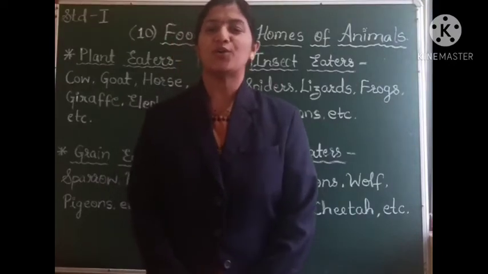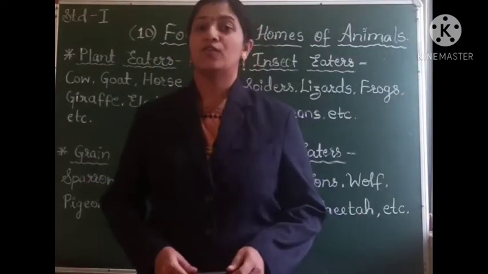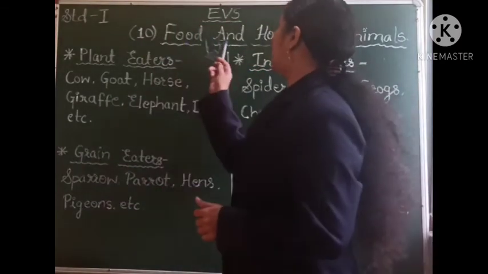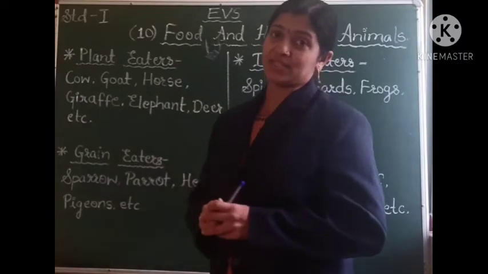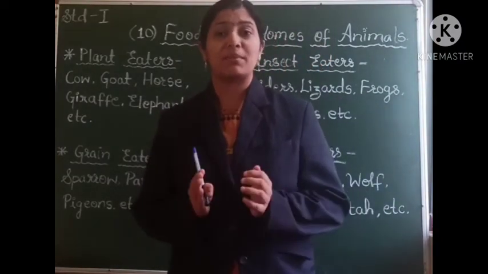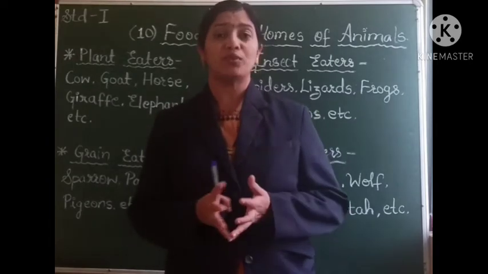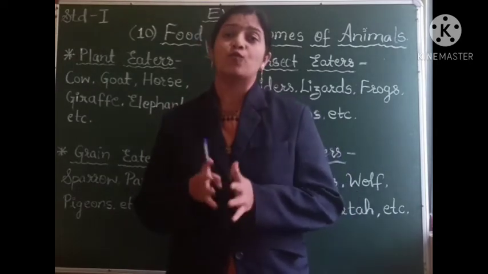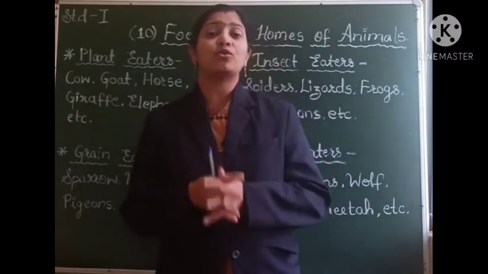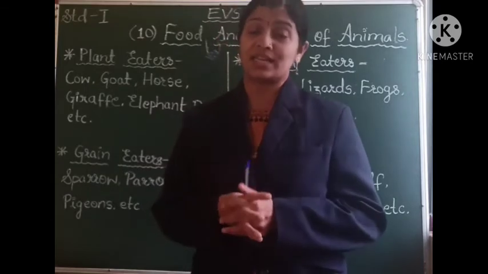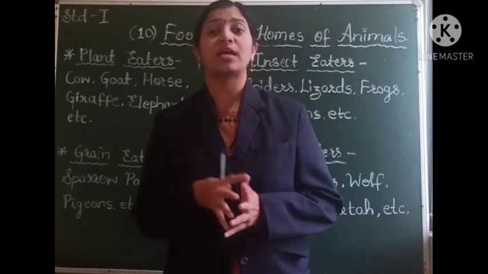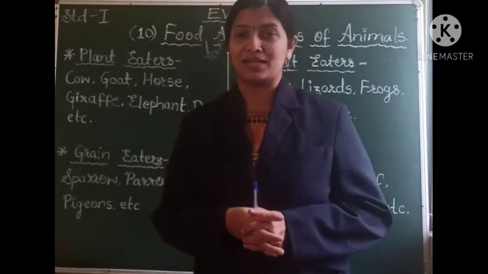Students, today we are going to discuss the 10th topic from our EVS textbook. The name of the lesson is Food and Homes of Animals. We all know that all living things, maybe plants, animals or human beings, require food for their growth and survival. So, in this topic we are going to learn about the food that is eaten by the animals, and also discuss the type of home in which these animals live.